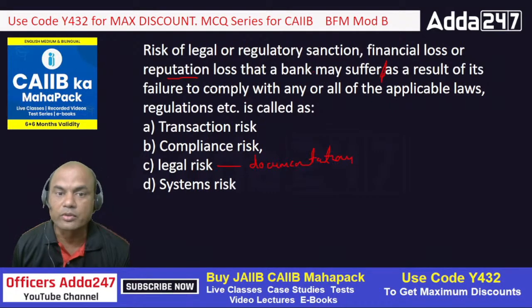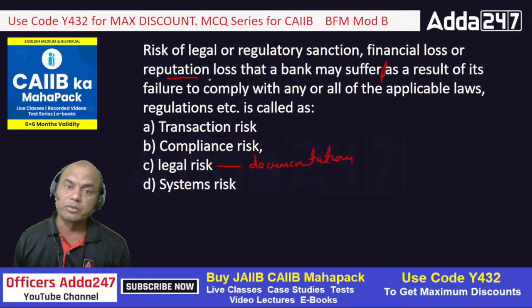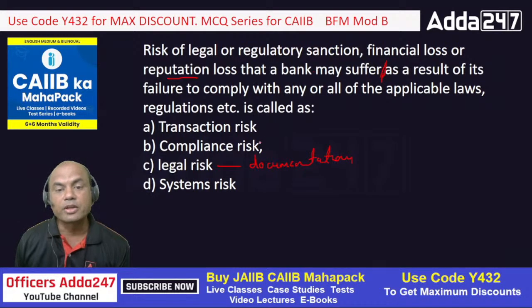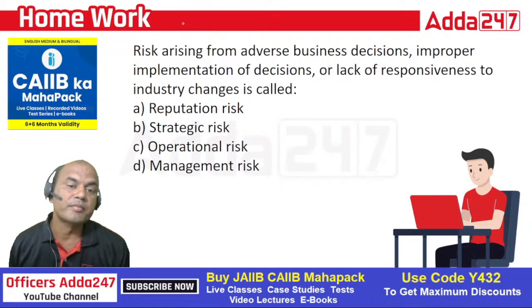So that's why the question over here is failure to comply with any or all of the applicable laws. If my bank is not complying with any applicable law, then the problem is of compliance risk. So the answer is B. That's why I said the question over here is not up to this part. The question over here is after this part. Failure to comply is the real question. Got it?